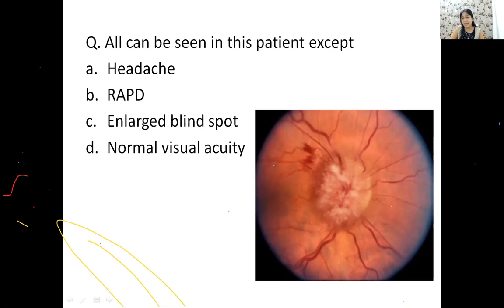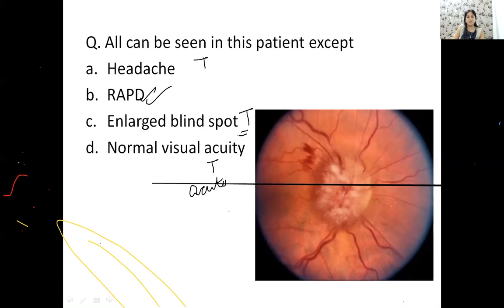This is the definite angry sun appearance. Yes, Dr. Rohit. Very nice. So RAPD is not seen. That is how patient presents with headache. You always have a normal vision when you have acute cases. Enlarged blind spot will also be there, but the RAPD will not be there.